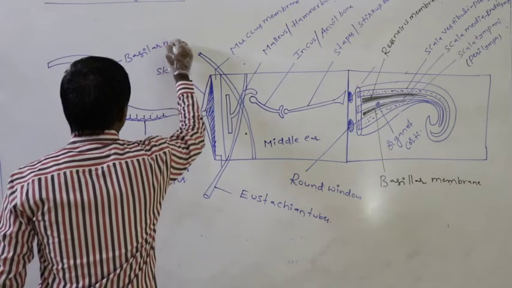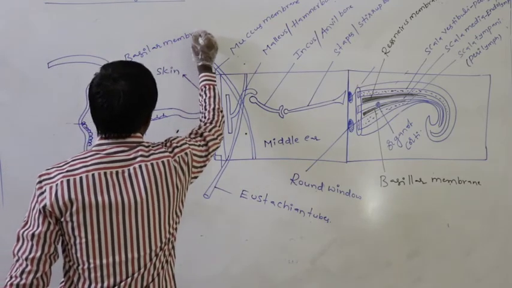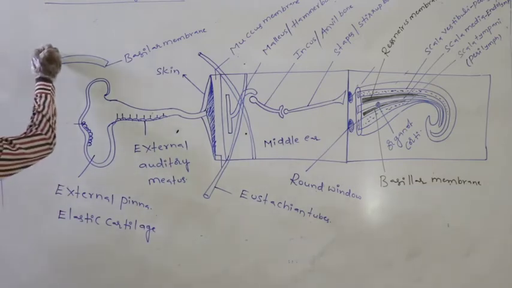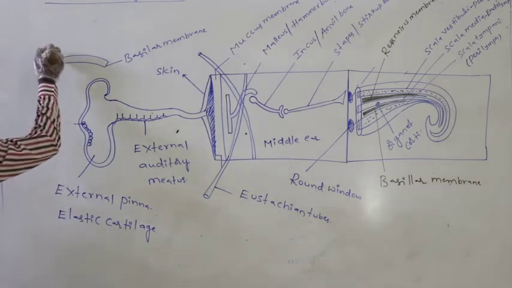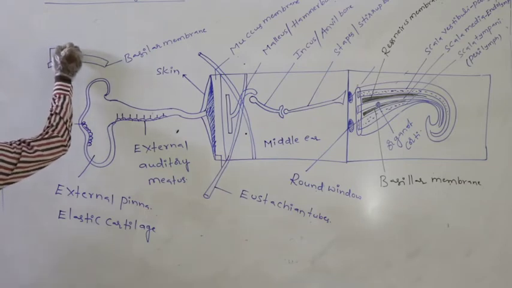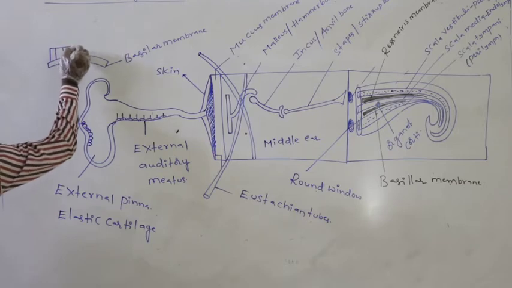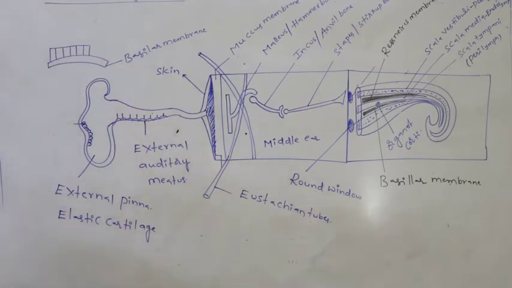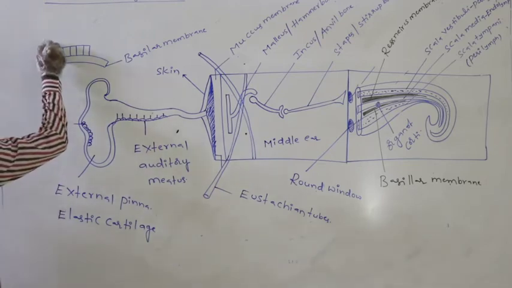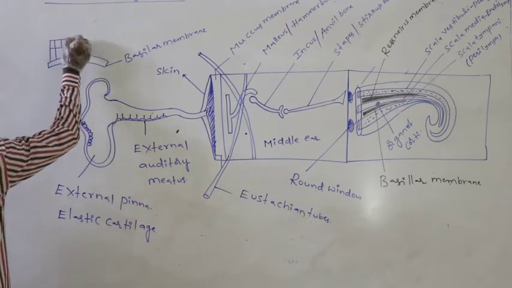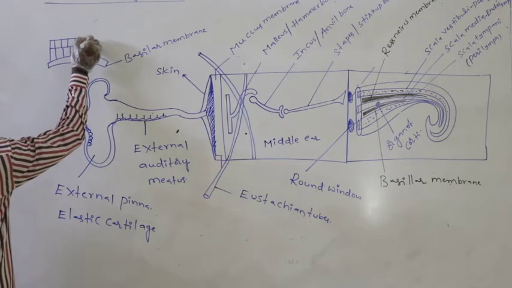On the basilar membrane, sensory hair cells lie in more than 2 rows. These are said to be the sensory hair cells.